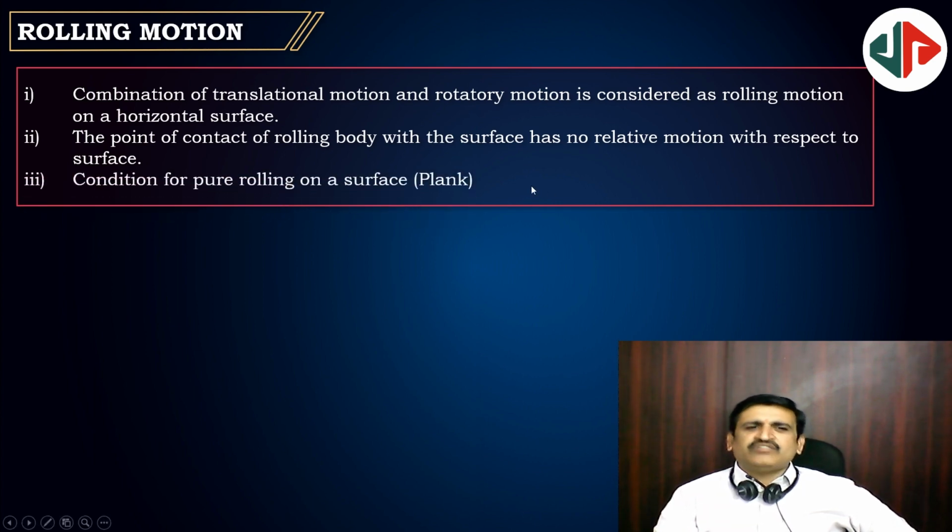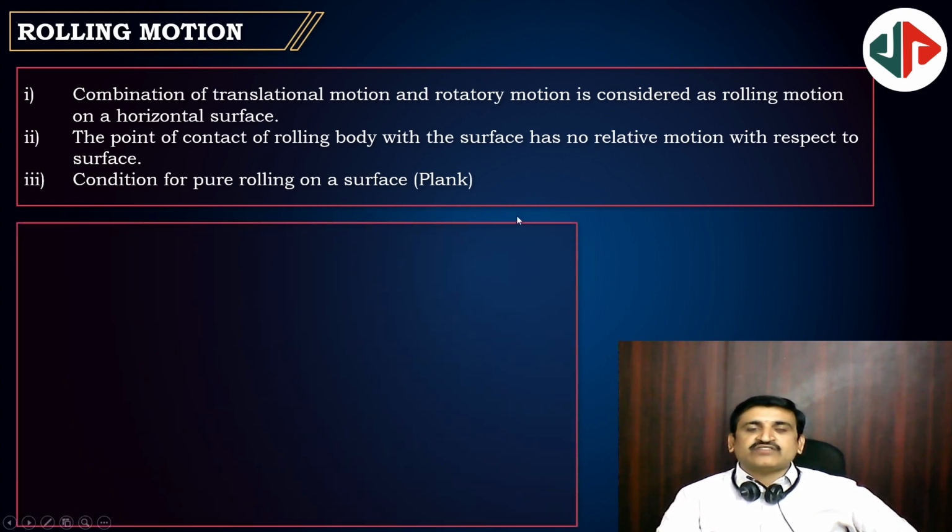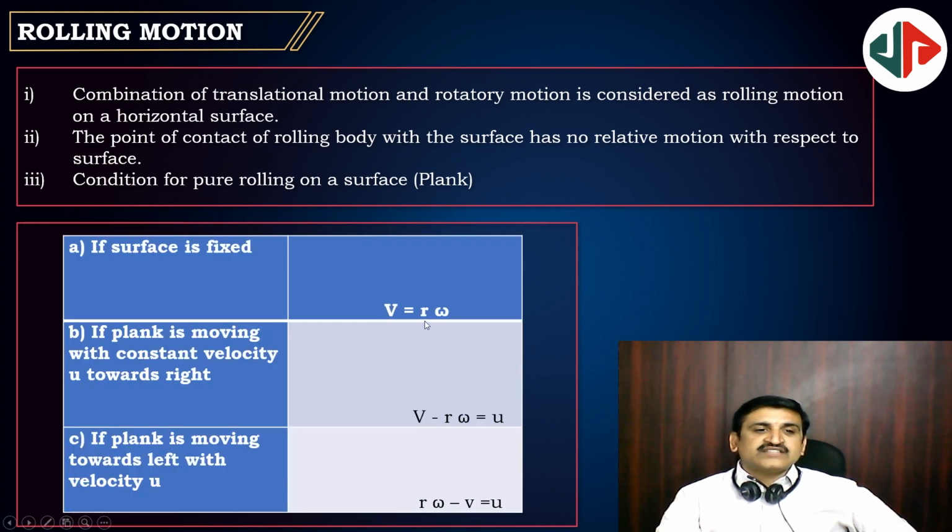And that only we have in our syllabus. Slipping and skidding we don't have actually. That is in higher classes, we will discuss. Condition for pure rolling on the surface or plank is this one only: VCM is equal to R omega. VCM is equal to R omega is the condition for pure rolling.